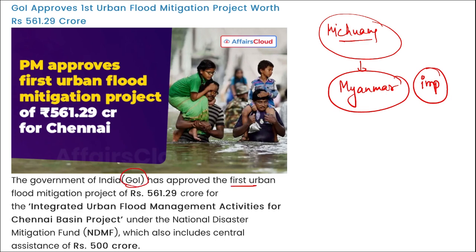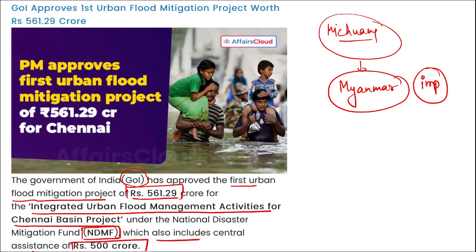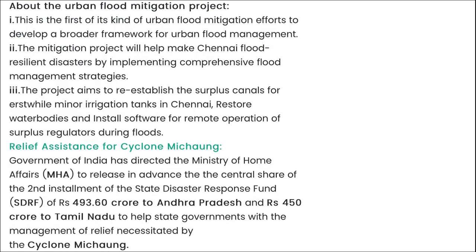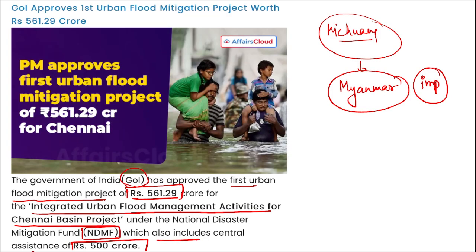Next thing, remember, it is Government of India. They have approved this first urban flood mitigation project worth 561.29 crore rupees for the Integrated Urban Flood Management activities for Chennai Basin project. This comes under the National Disaster Mitigation Fund that will also include central assistance of 500 crore rupees. Right? And Government of India has directed the Ministry of Home Affairs to provide the second installment of the same. Right? So the amount here is 561.29 crore rupees. Apart from this, remember,